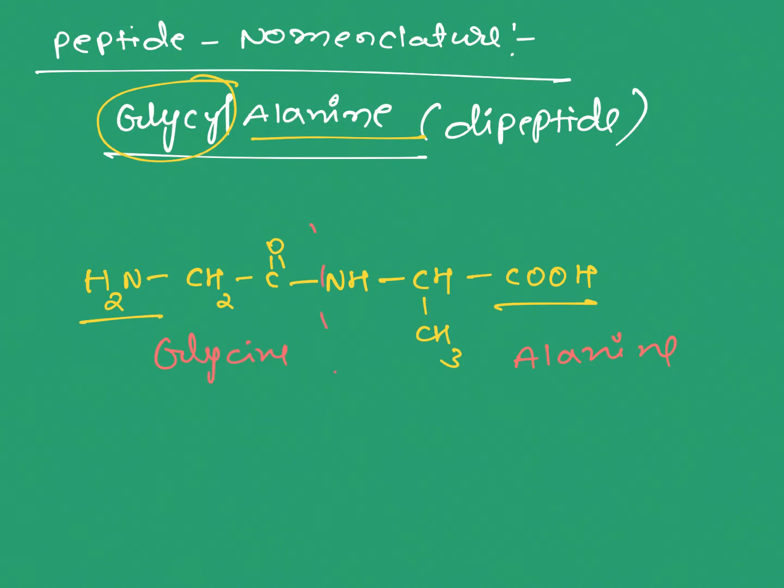Here is the peptide bond. Now in the case of N terminal amino acids, INE is replaced by YL, that's why this name is glycyl alanine. Let's take another example.